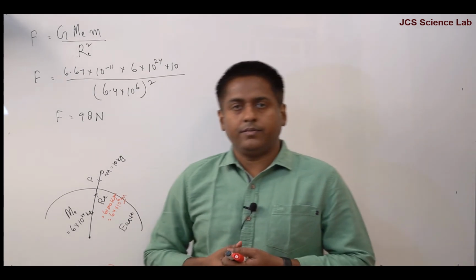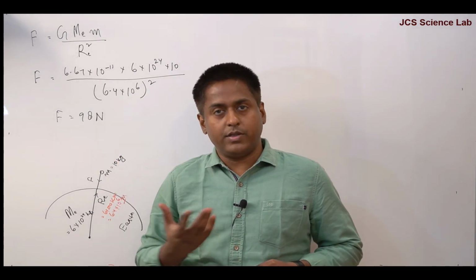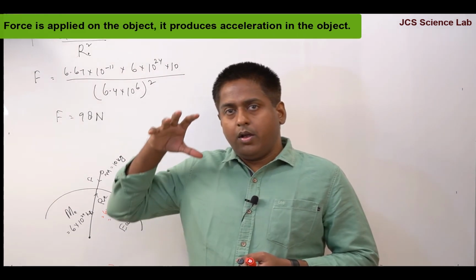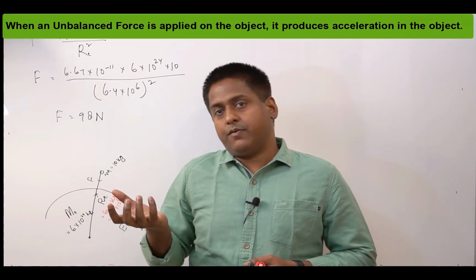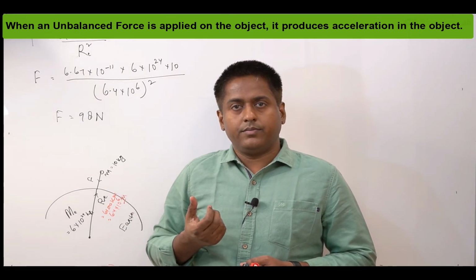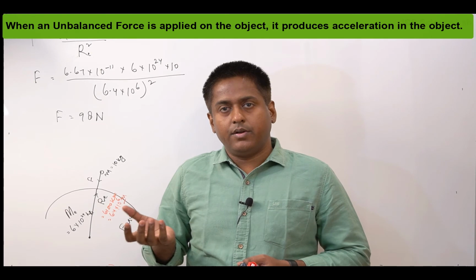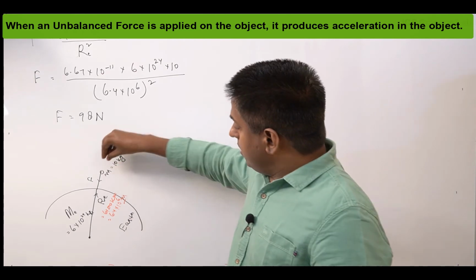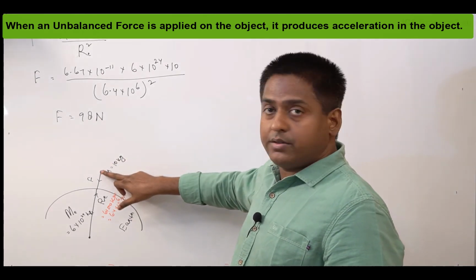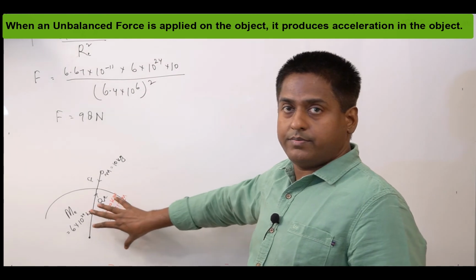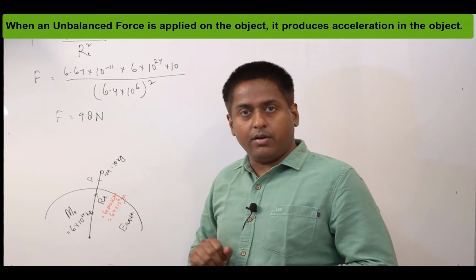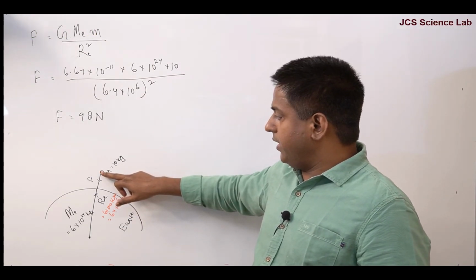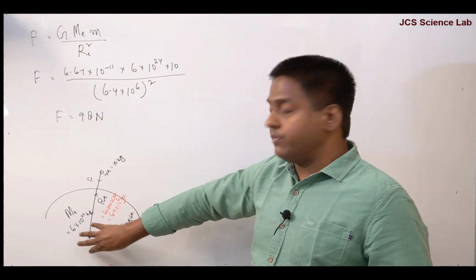Now we know that in the forces and laws of motion chapter, we studied that when an unbalanced force is applied, the object accelerates. So force produces acceleration in the object. So this force produces acceleration in this object of mass m as well as in the Earth. But the acceleration produced in this object is far, far more than the acceleration produced in the Earth.